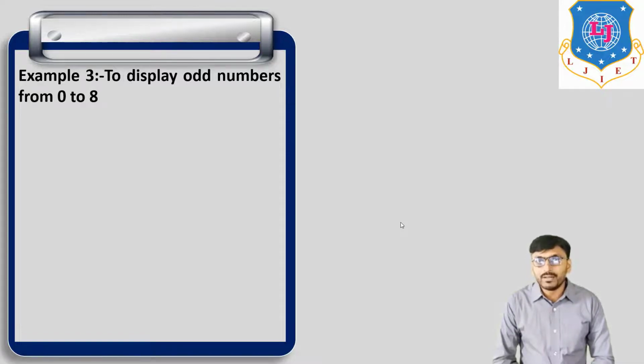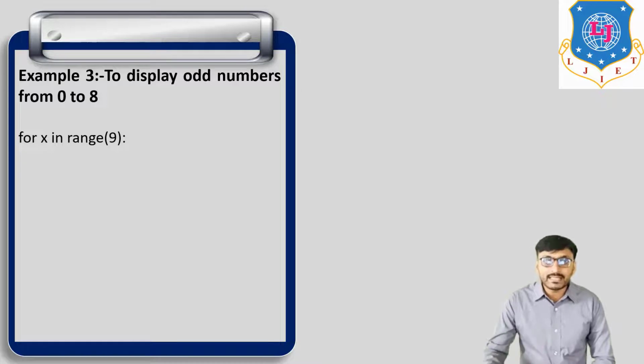Third example of for loop: to display odd numbers from 0 to 8. So for x in range 9. Why range 9? Because range 9 means numbers up to 8, not 9.